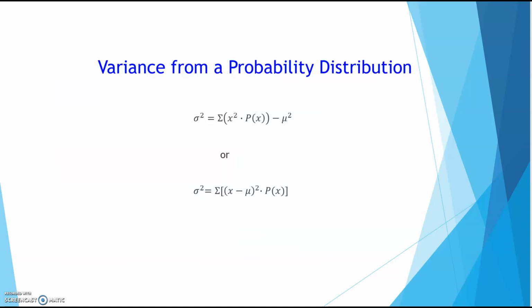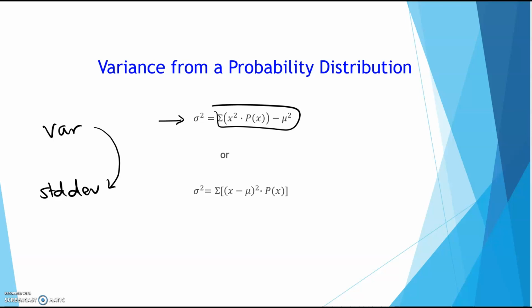And then trying to find variance for your probability distribution. Now notice, if we look at this formula right here, just notice this little part right here. Remember, variance and standard deviation were very close to each other. When I go from variance to standard deviation, then what I would do is square root the number. If I was going from standard deviation to variance, then I would square the number.